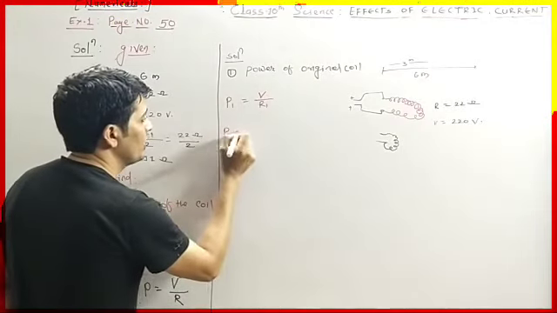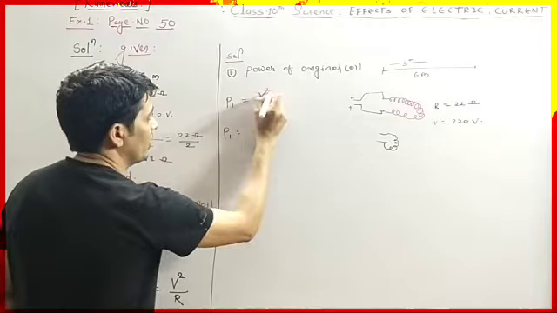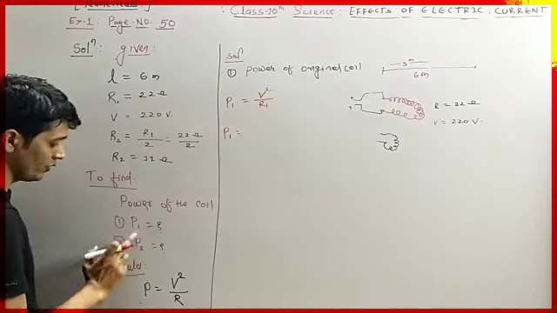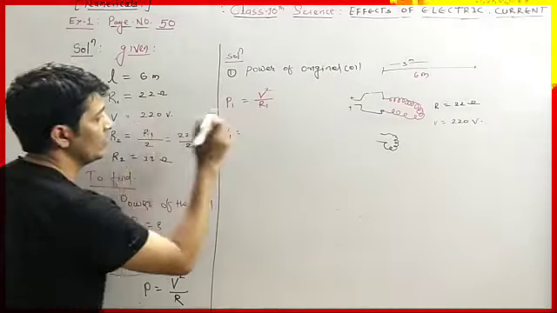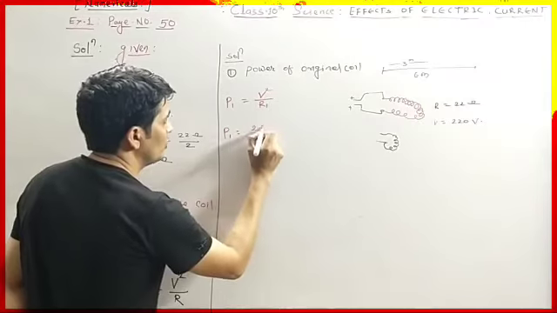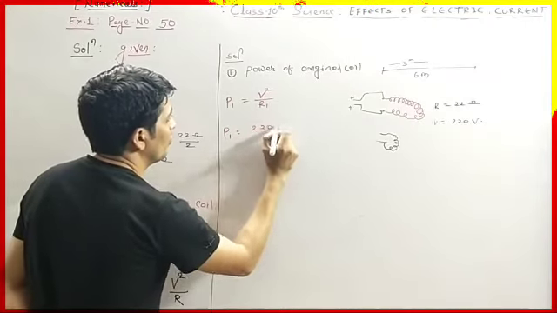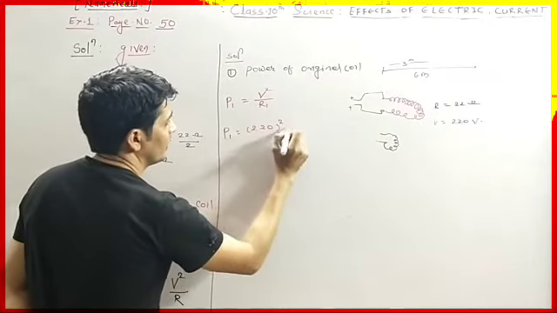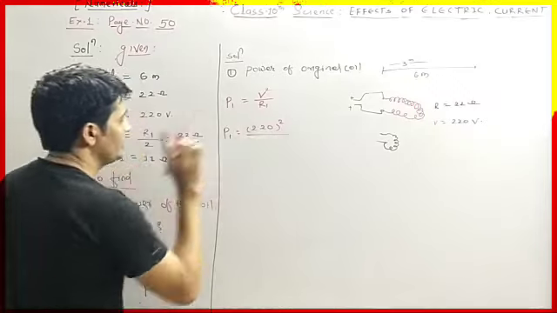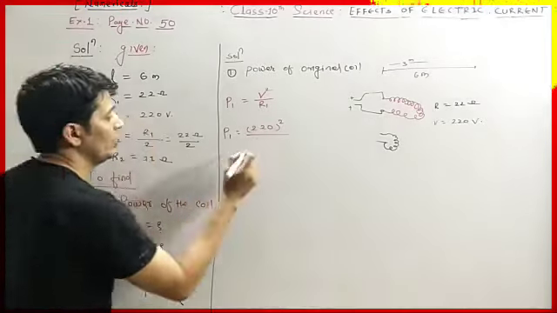So P1 equals V square divided by R1. Therefore P1 equals, what is V? V is 220 volt. So here we have to write 220 square, divided by R1, which is 22 ohm.